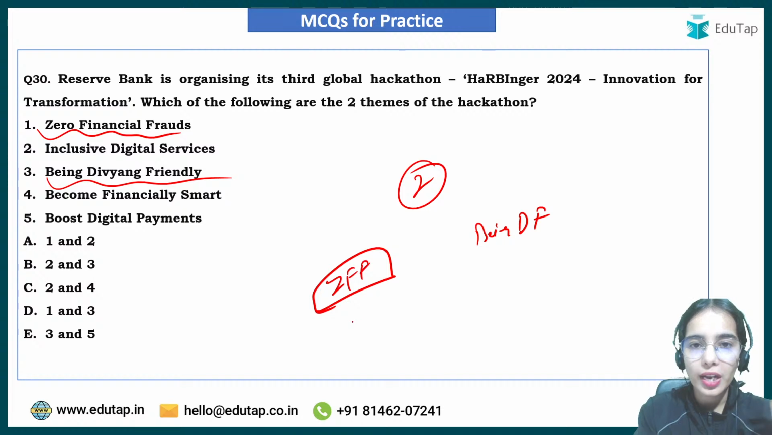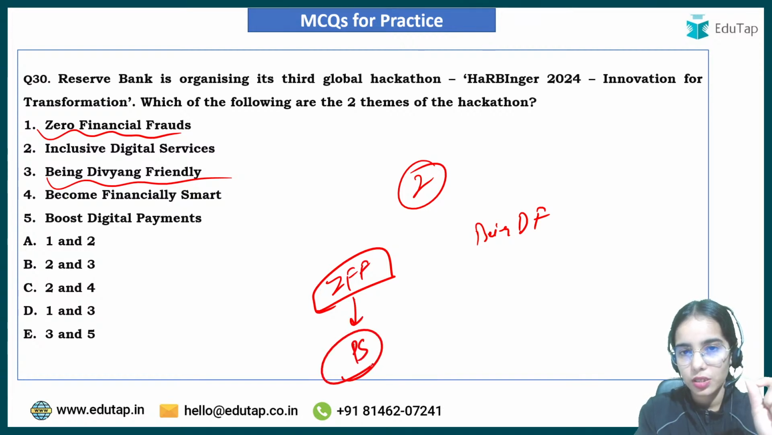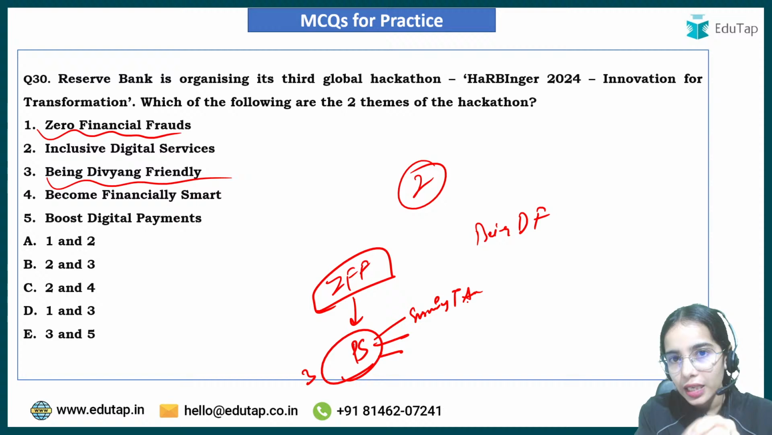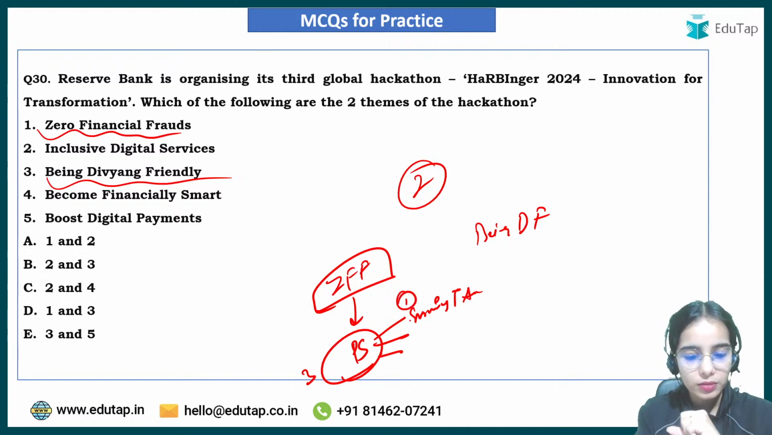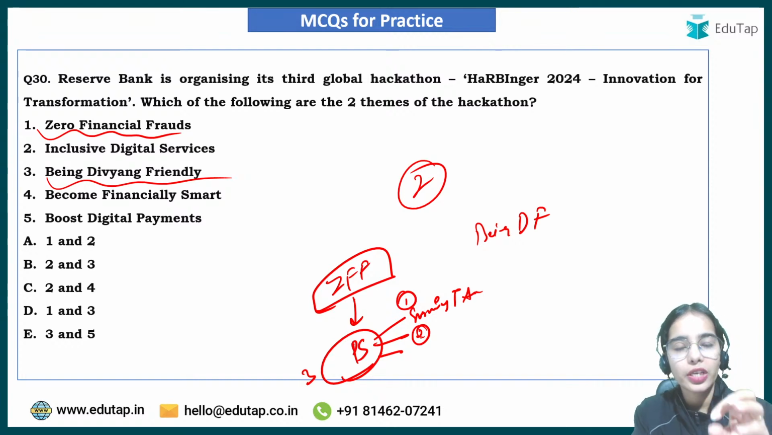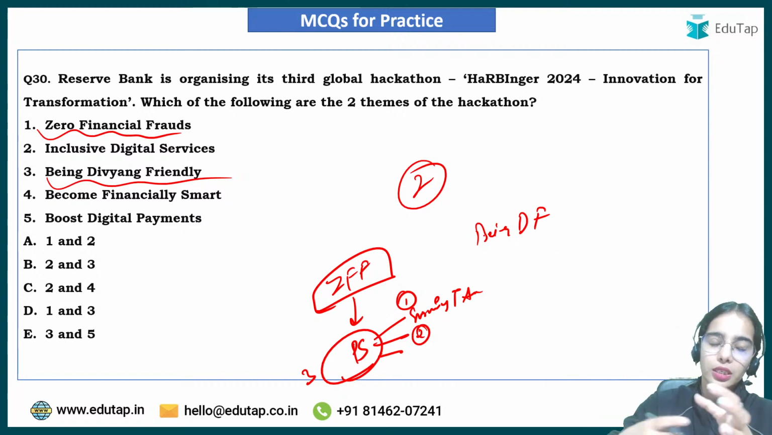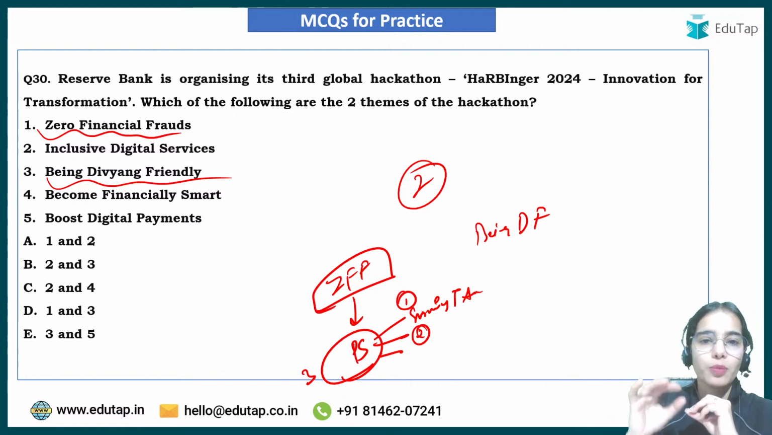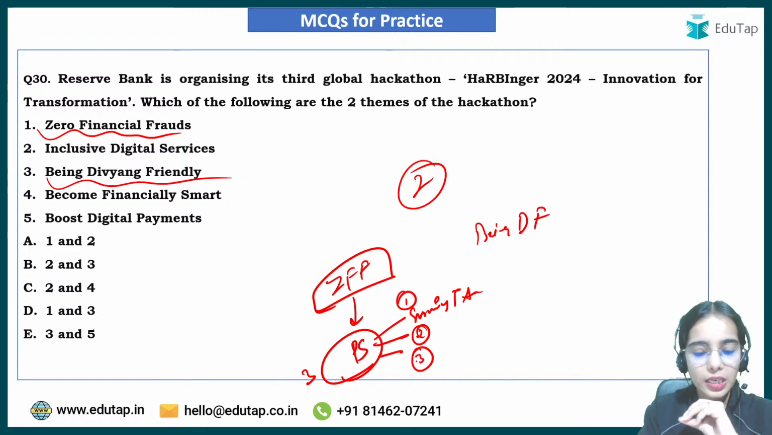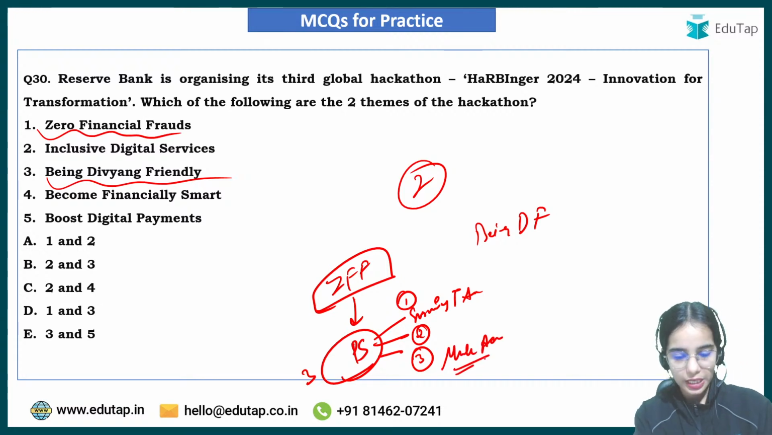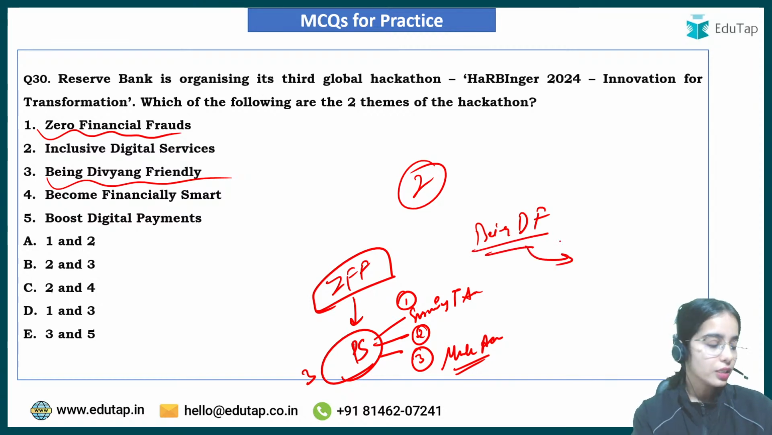Can you tell me, in the zero financial frauds theme, how many problem statements are there? Three problem statements are there. What are they? Ensuring transaction anonymity in case of retail CBDC. Second is the identification and prevention of financial frauds through the information available in social media platforms or other platforms. The third is related to mule accounts, identification and blocking of mule accounts. In being Divyang friendly, there is only one problem statement.